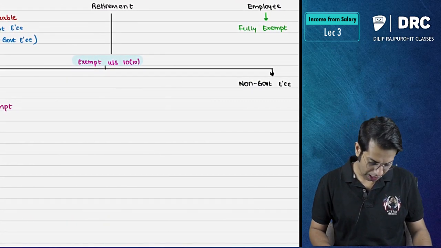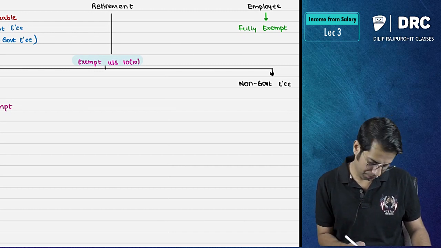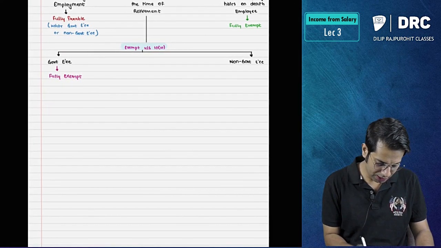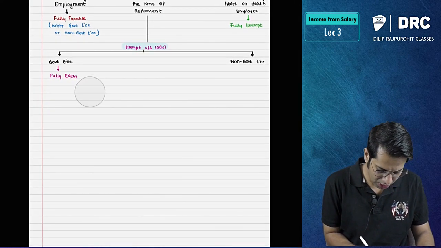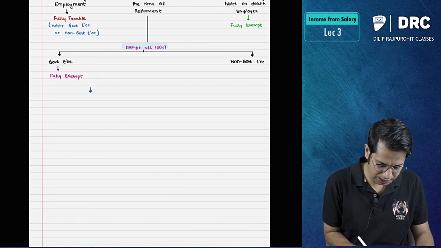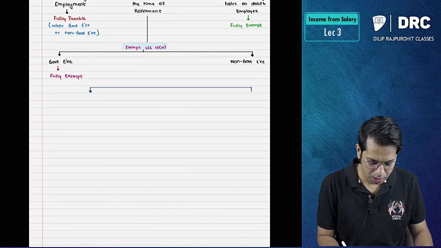Section 10. However, if you are a non-government employee, then again 2 arrow marks. Sir, again 2 arrow marks? Yes, again 2 arrow marks.